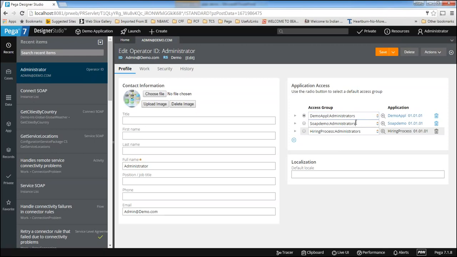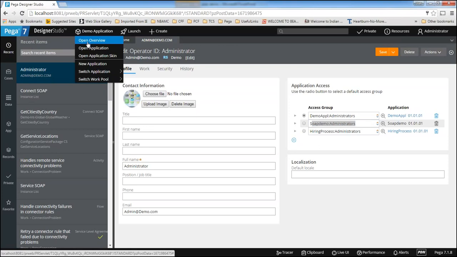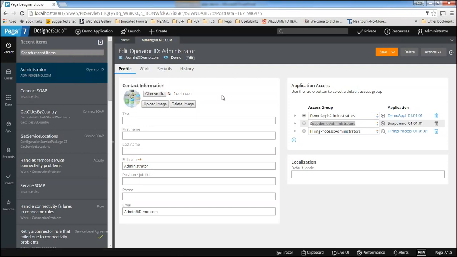And if you want to switch between the applications, you need to go to the existing application. This is called the application menu. Just click that one, and you can see the switch application option is there. You can see the remaining applications are coming. Just select that one. So I'm selecting SOAP demo.